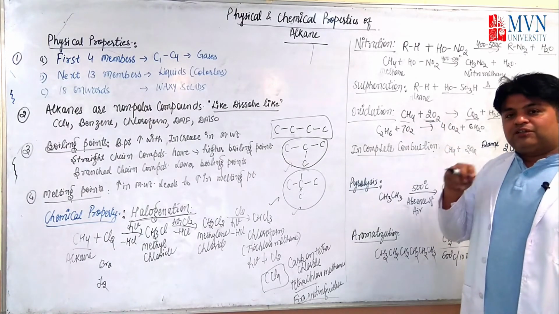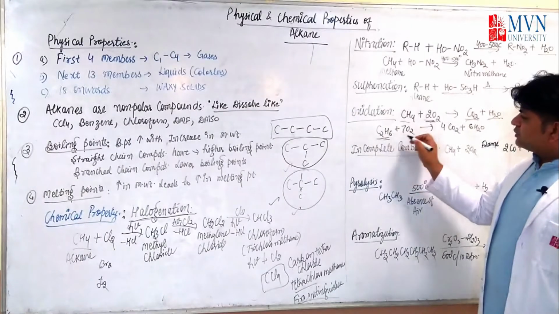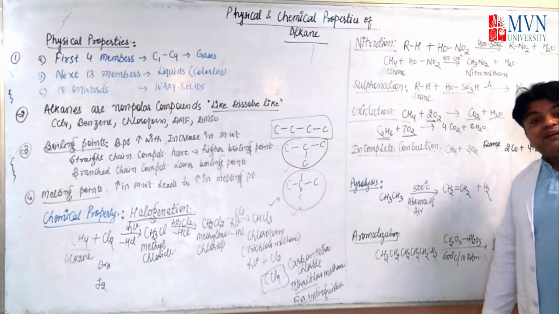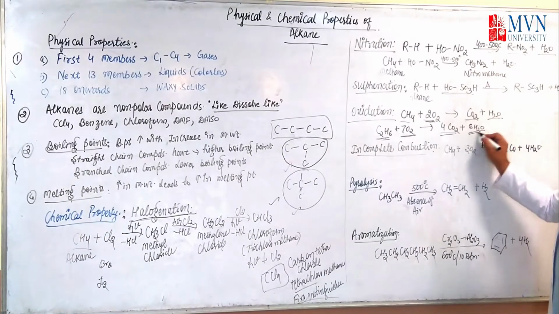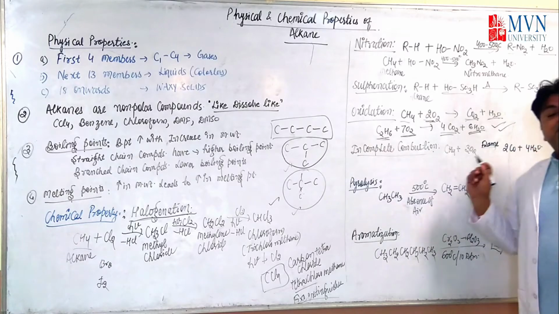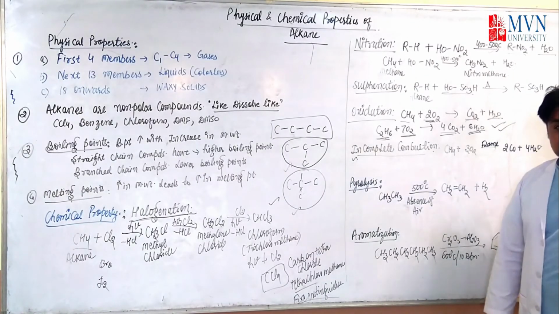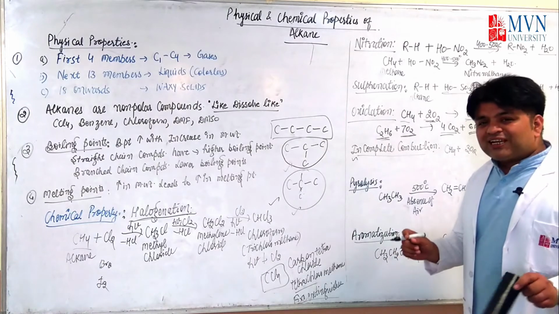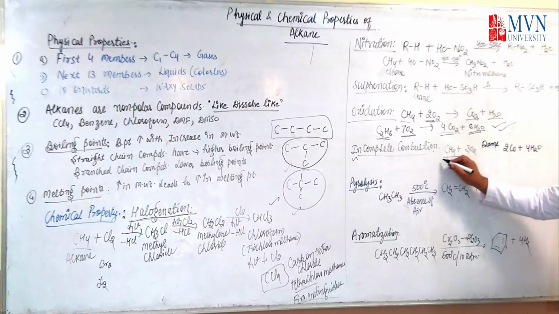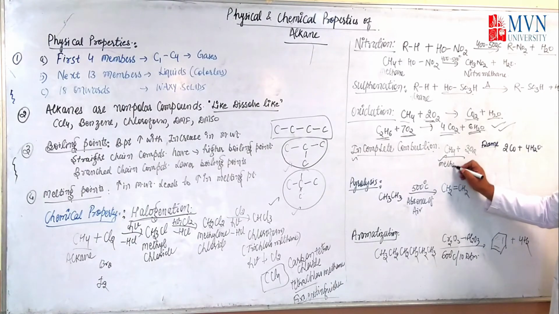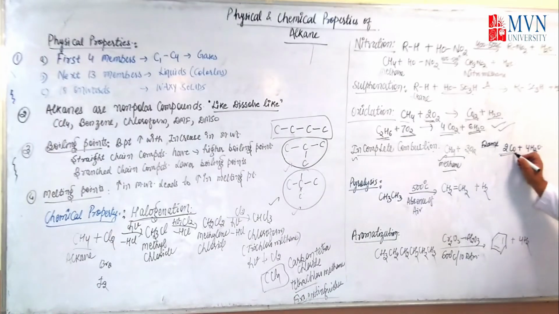If there are more than one carbon, two carbon, three carbon, then here you see C2H6 in the presence of 7 O2, 7 molecules of oxygen. It will give you carbon dioxide plus water. So this is the case of a complete combustion. Now it's turn for the incomplete combustion. Incomplete combustion means oxygen level is a bit less. So when this methane is treated with a limited supply of oxygen, it will form carbon monoxide.